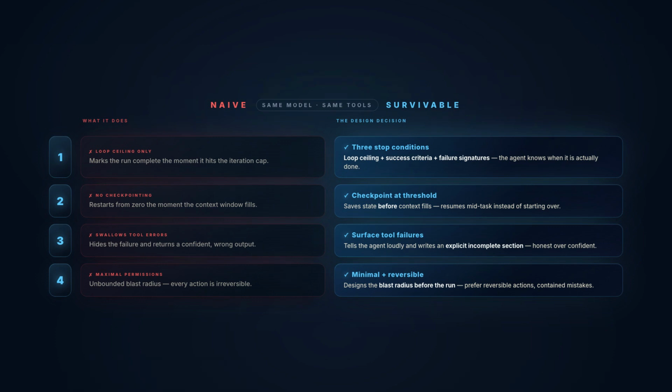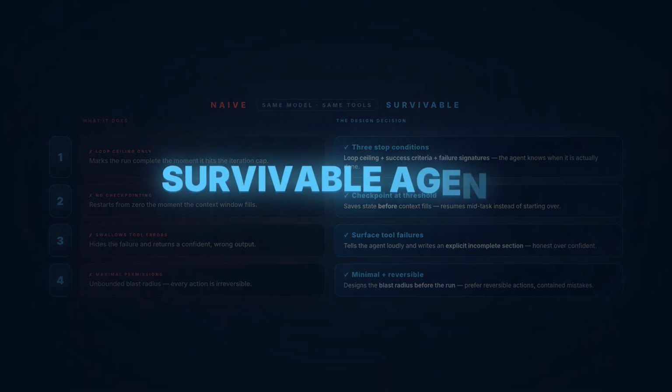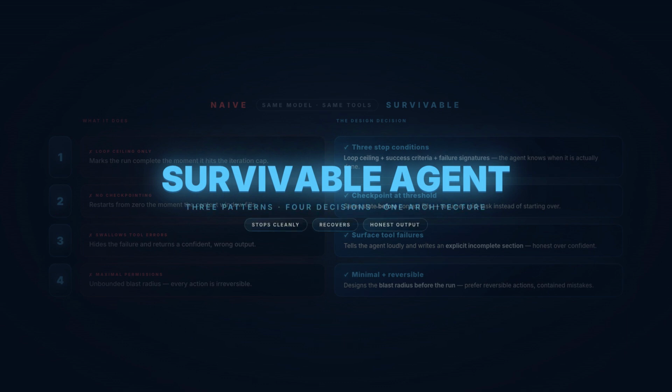Because when the agent hits a problem, it surfaces it. When context fills, it saves state. When it stops, it stops for a reason it can explain. That is the survivable autonomous agent. 3 patterns, 4 design decisions, 1 viable production deployment.